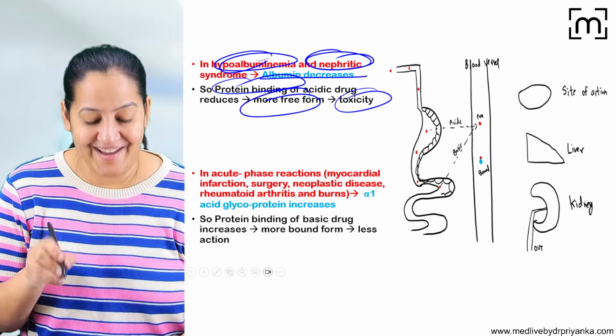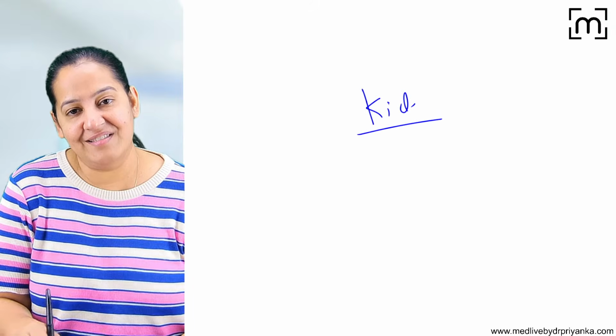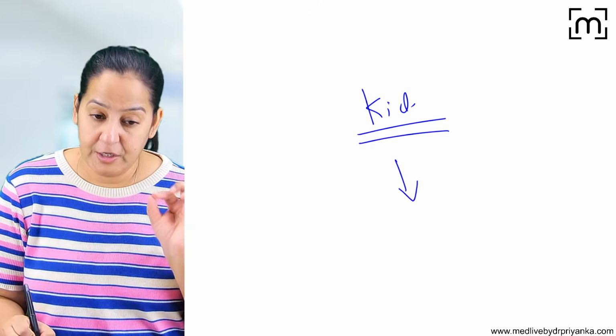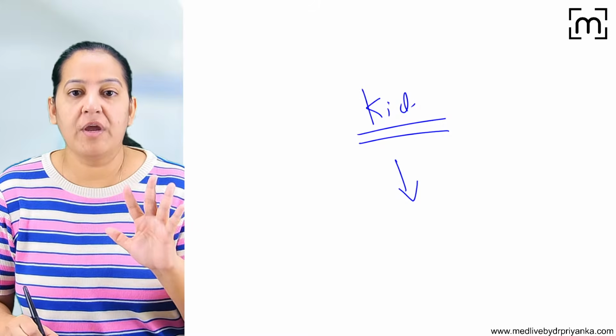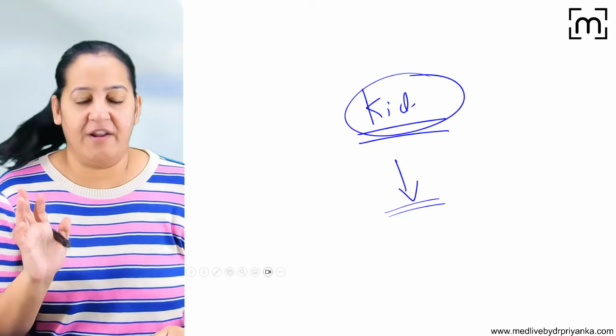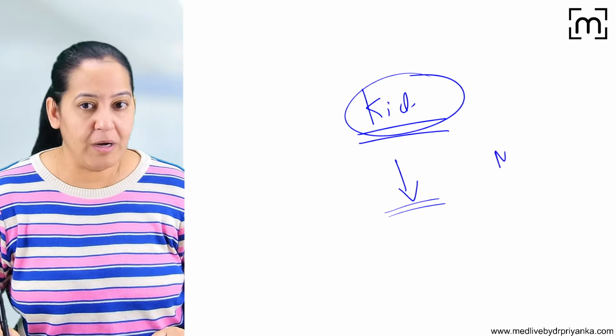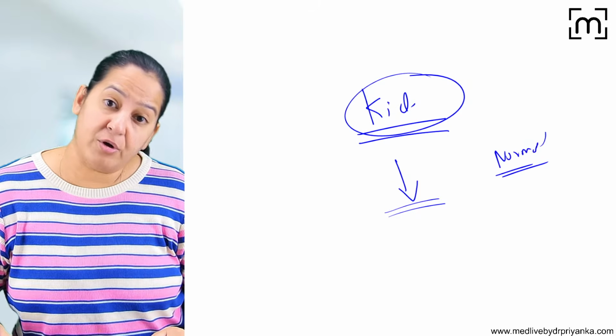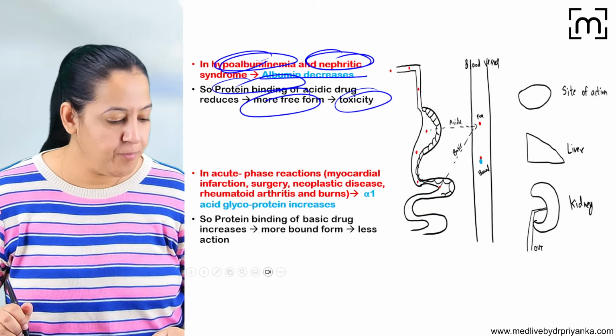So always take care. If any patient has kidney disease, reduce the dose. Reduce the calculated dose. Whatever dose you give to a healthy human, reduce the dose in a patient with kidney problem, with any nephrotic syndrome. Otherwise, if you give the normal dose and don't reduce it, that will cause toxicity at the same dose. How many of you got it?